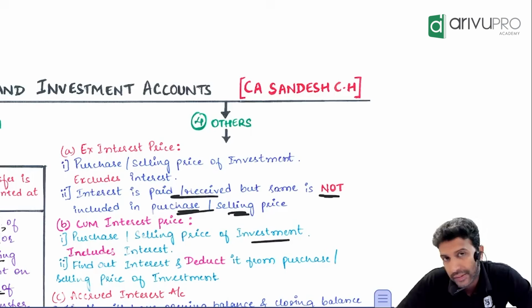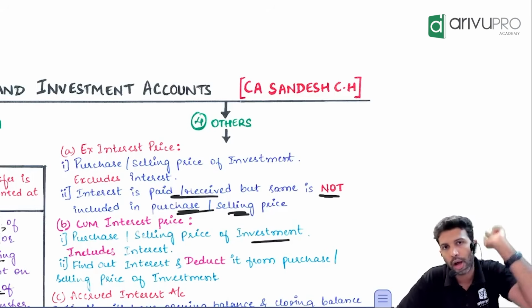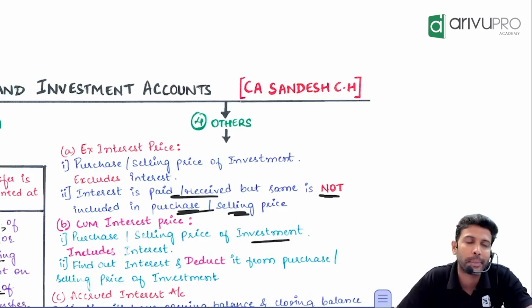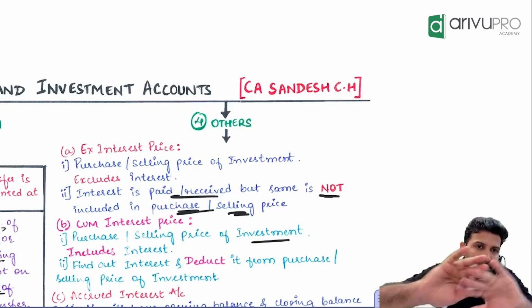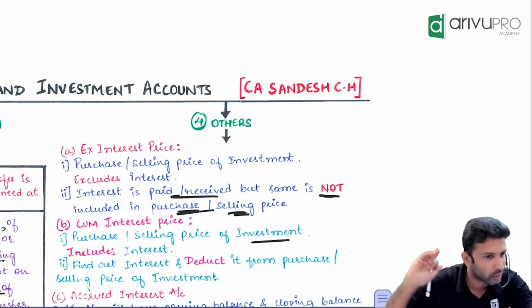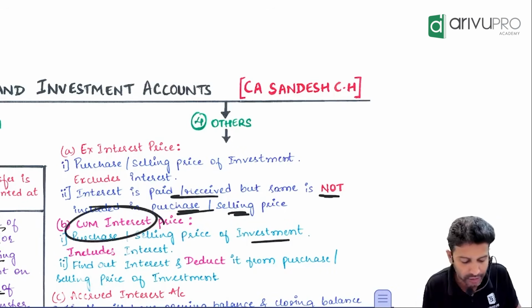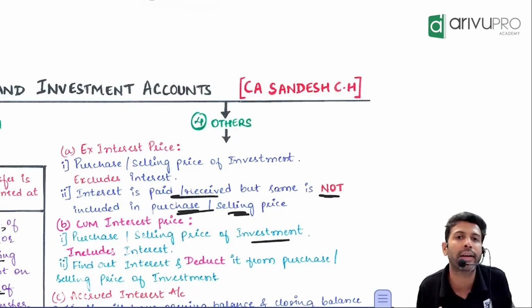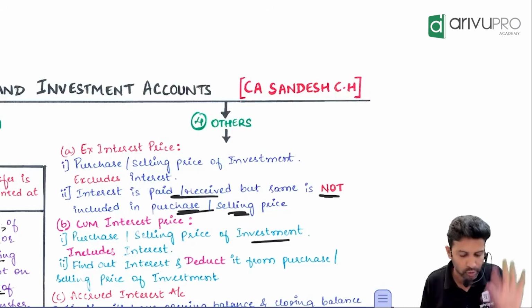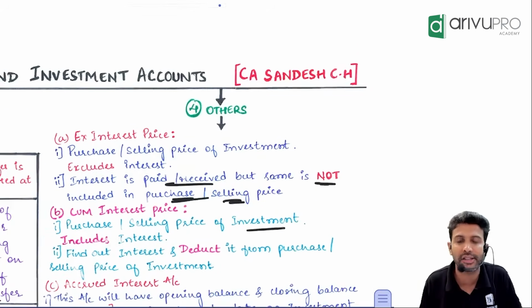But what have they done? Included. So what do we have to do? Find out how much interest is included in that purchase price or selling price and exclude. Done. This is what we'll have to do. They will not give you that interest. How much interest is included, they will not give. We have to find it out and exclude. That's what we'll have to do in this cum-interest adjustment.